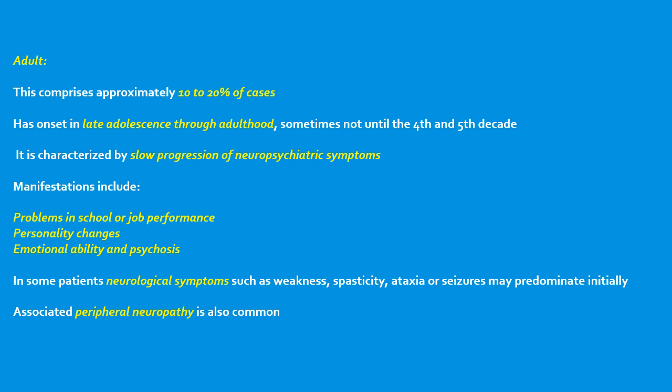Adult comprises approximately 10 to 20% of cases. Onset is in late adolescence through adulthood. It is characterized by slow progression of neuropsychiatric symptoms. Manifestations include problems in school or job performance, personality changes, emotional lability, and psychosis. In some patients, neurological symptoms such as weakness, spasticity, ataxia, or seizures may predominate initially. Associated peripheral neuropathy is also common.